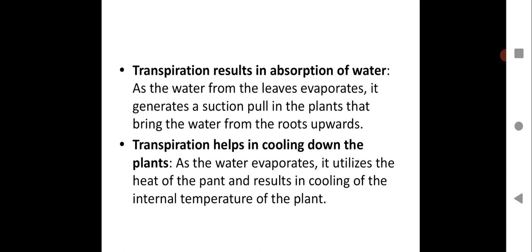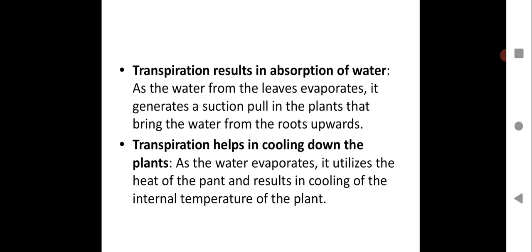So transpiration results in absorption of water. As the water from the leaf evaporates, it generates a suction pull in the plants that brings the water from the root upwards. So transpiration is not only helping in evaporating water in the form of water vapor, it also helps in creating a pull, a suction force by which the water from the roots will be pulled upward. So that the difference in the water level in the plants will create a suction pull, and that will bring water upward from the roots.